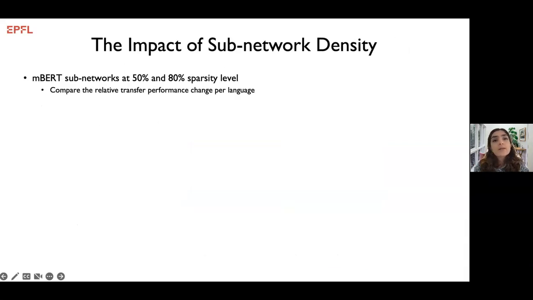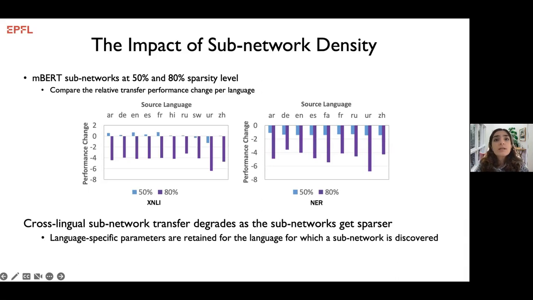As the entanglement of the subnetwork decreases, we would have expected cross-lingual transfer performance to drop. Consequently, we increase the sparsity levels of our language-specific subnetworks, and we find that cross-lingual transfer performance drops considerably while language-specific performance remains high. As a result, we conclude that language-neutral components of the multi-LMs are pruned in favor of retaining necessarily language and task-specific components.